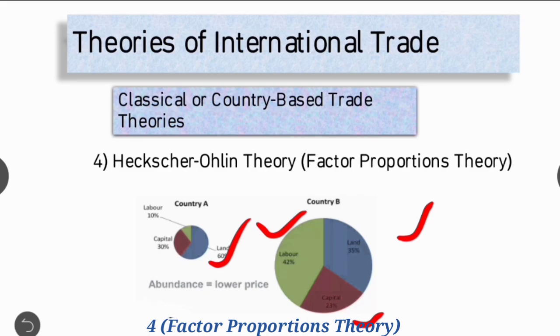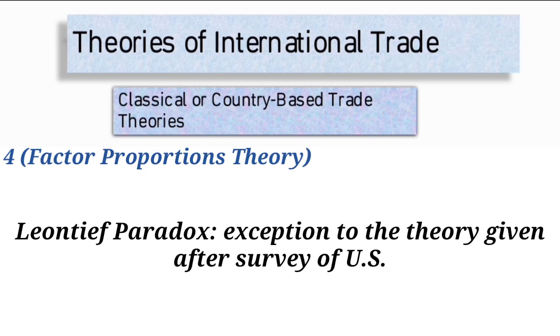But the exception is the Leontief model. The HO theory says that a country will tend to export those commodities which use its abundant factors of production intensively and import those which use its scarce factors intensively. By common concept, the United States is the country that is most abundant in capital.